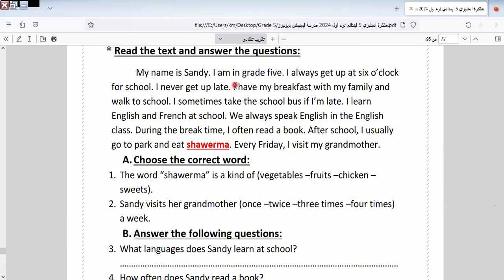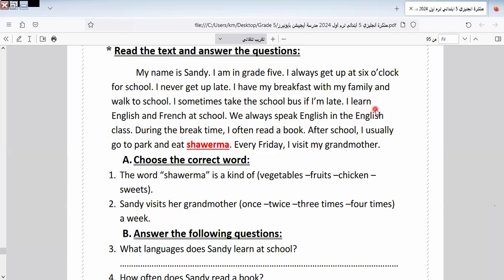My name is Sandy. I'm in grade 5. I always get up at 6 o'clock for school. I never get up late. I have my breakfast with my family and walk to school. I sometimes take the school bus. If I'm late, I sometimes take the bus, the school bus.